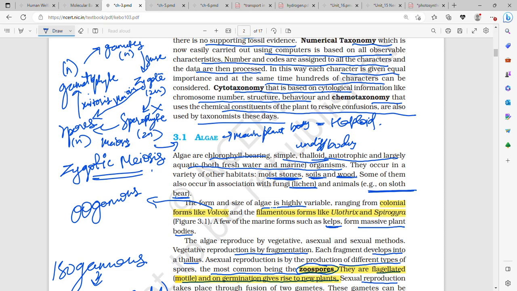Then what else? They are cryptogams because vascular tissues are absent. This is also another thing that I missed. Cryptogams because vascular tissue is absent.